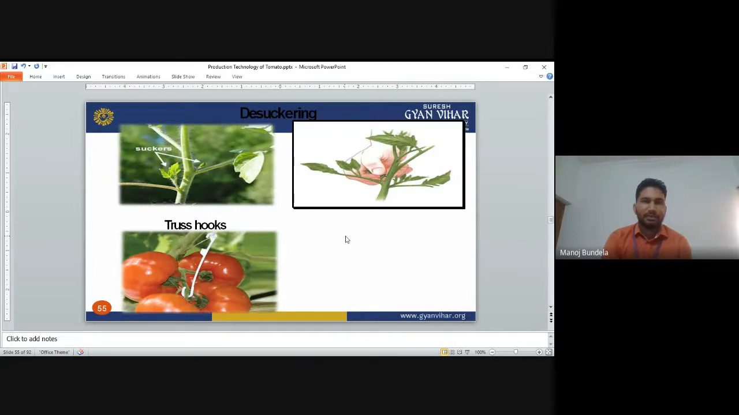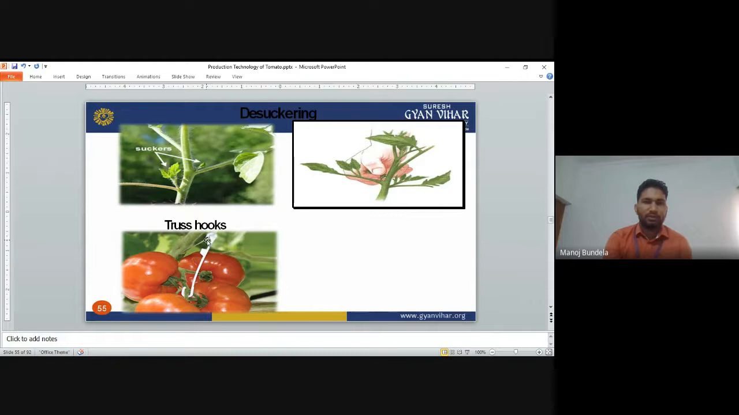Desuckling means removal of suckers. This type of suckers will come from the sides, from where the fruiting will be. So these suckers we have to remove in the initial stage, so that the side branches will not come. This is how we do the desuckling. We have to remove the small suckers like this.